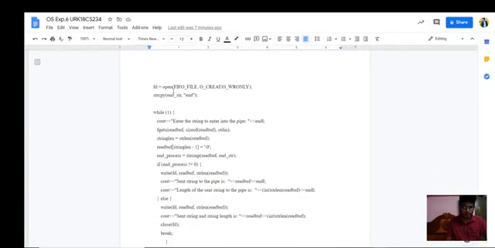The FIFO file is opened with O_CREAT and O_WRONLY, which means write only, and O_CREAT means create the file. Then string copy.